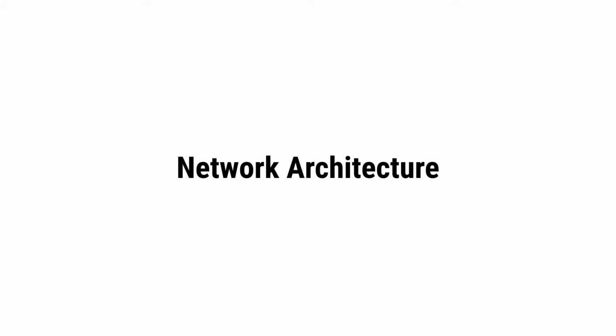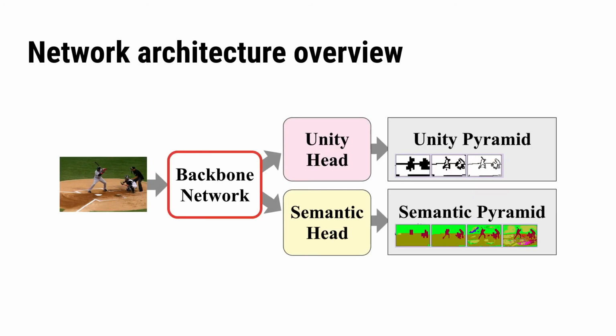Next, we show our network architecture for the proposed output representation. On top of the backbone network pre-trained on the ImageNet, we add a semantic head for predicting semantic pyramid, and the unity head for predicting unity pyramid. The unity head is simply composed of an average pooling and shallow convolution layers.